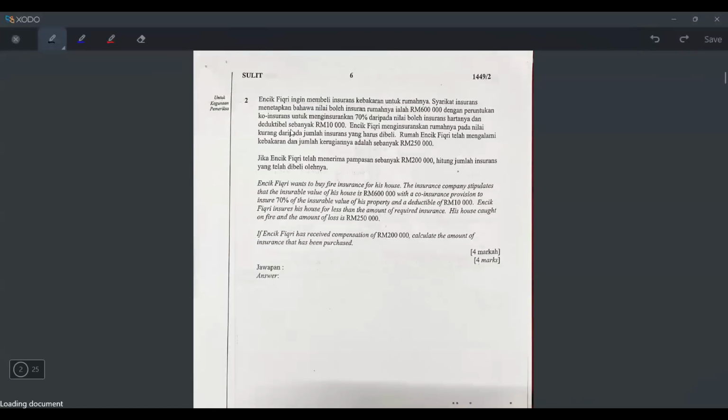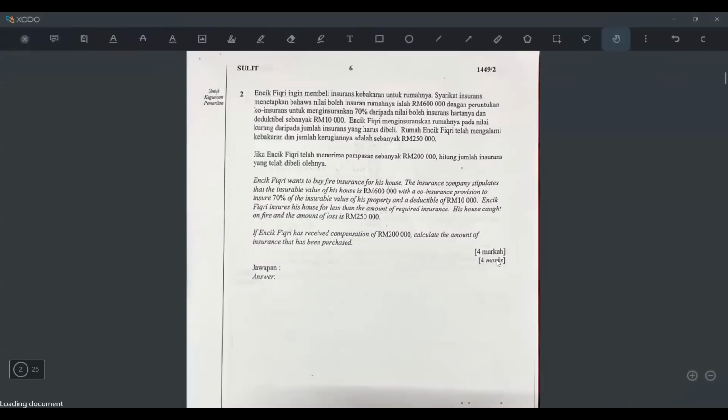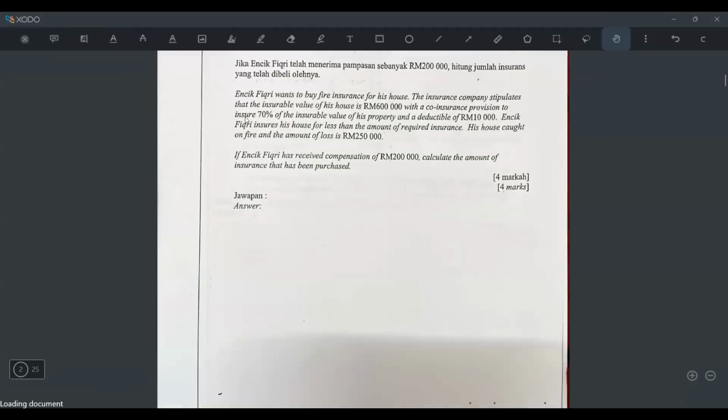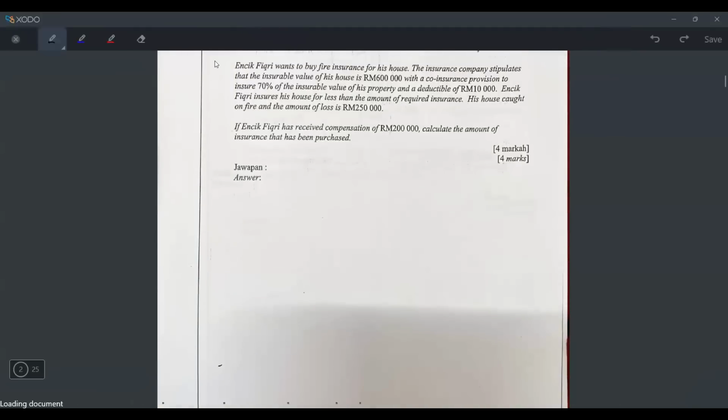Okay, number 2, this is insurance. Let me just make it bigger a bit. Okay, I think this is a good size. All right, number 2, let's just skip the English one.